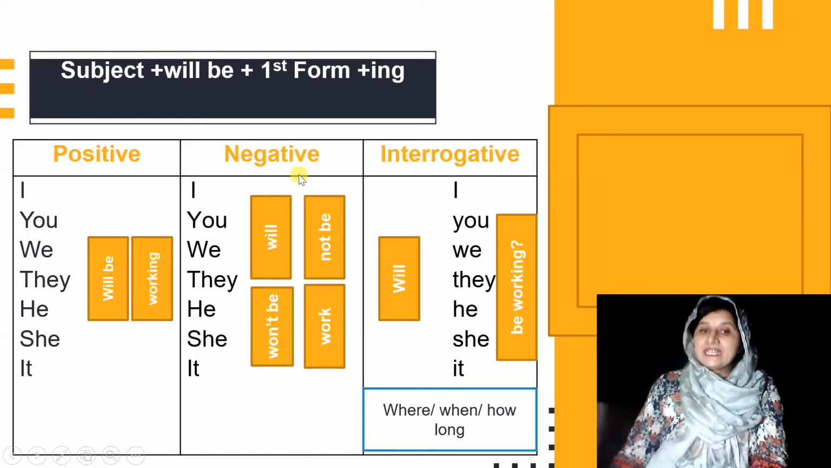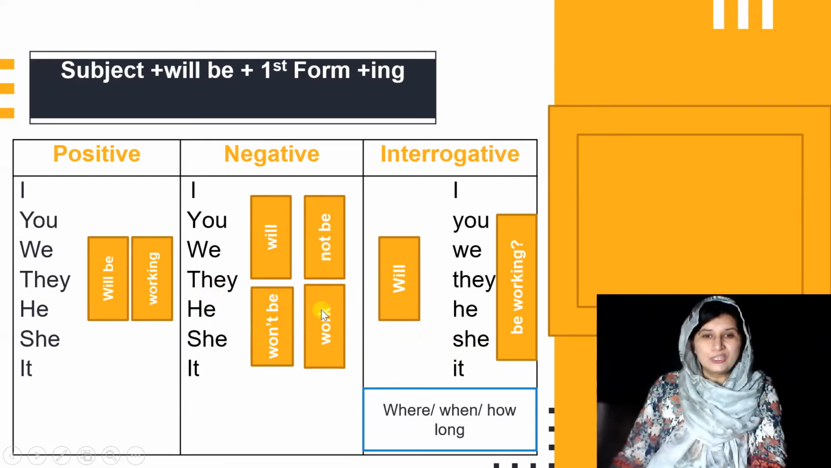In terms of negative sentences, you just add not with will, right? Either you can give the complete form like I will not be working, they will not be working, he will not be working. Here you can see it's just a typo mistake. You need to write ing here, right? Or you can go for contractions. Sometimes you don't want to write the full form will not be. In that condition, you will just go for won't, right? So you can say she won't be working, they won't be working, he won't be working.